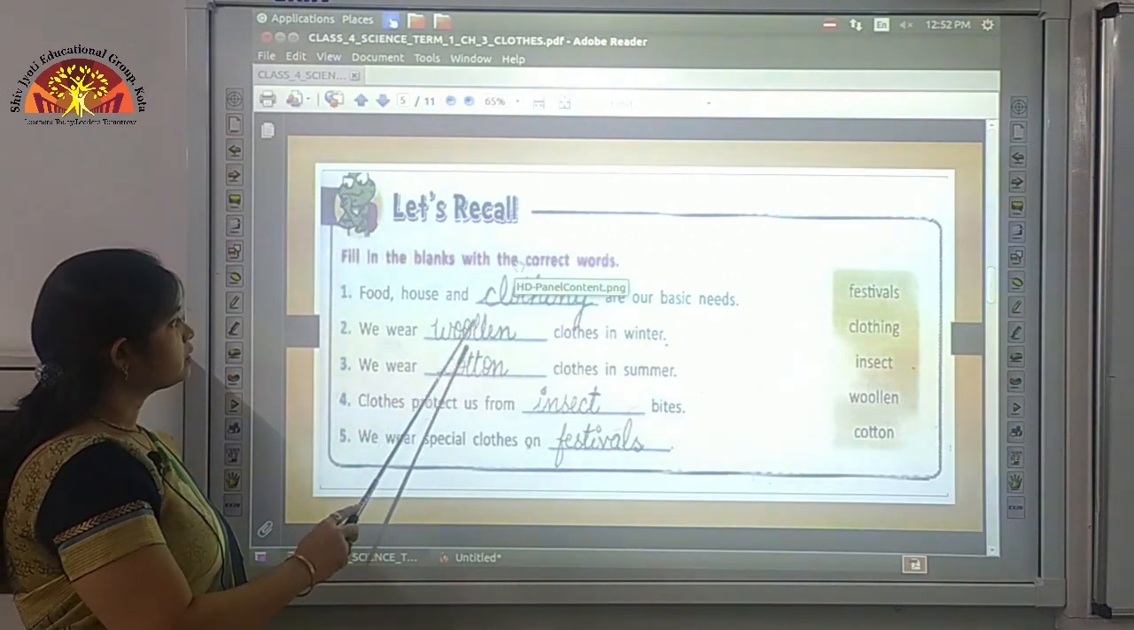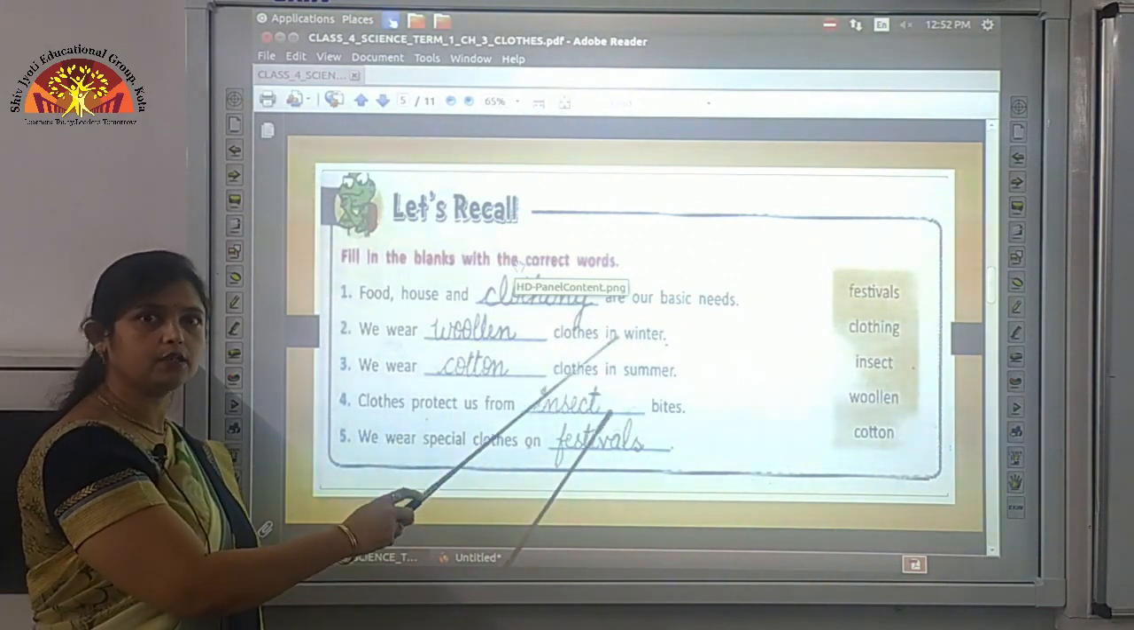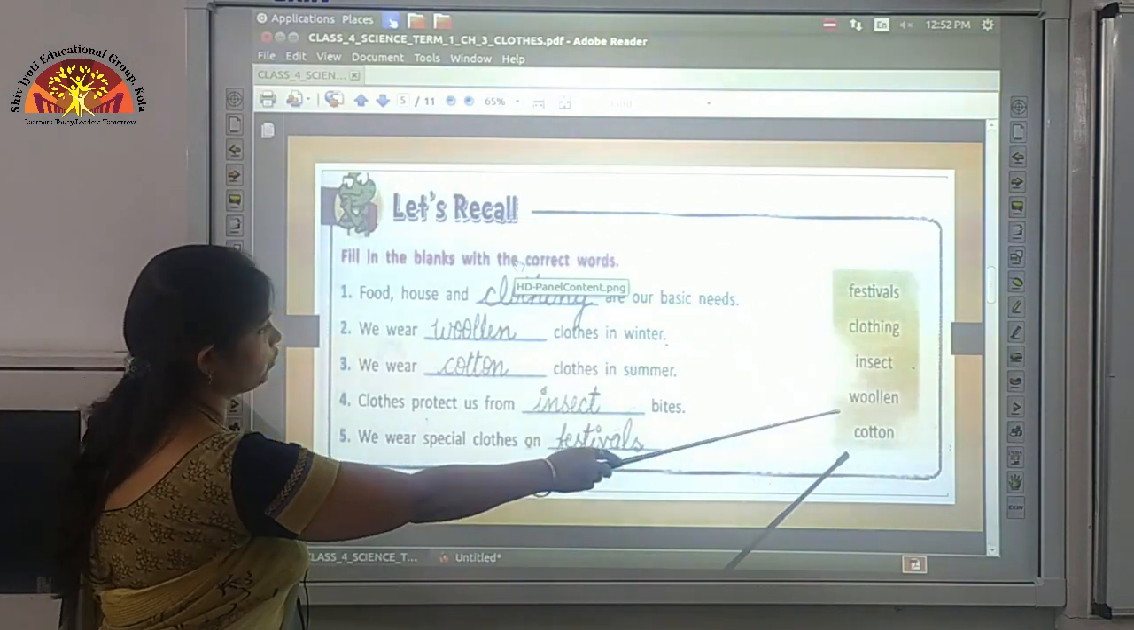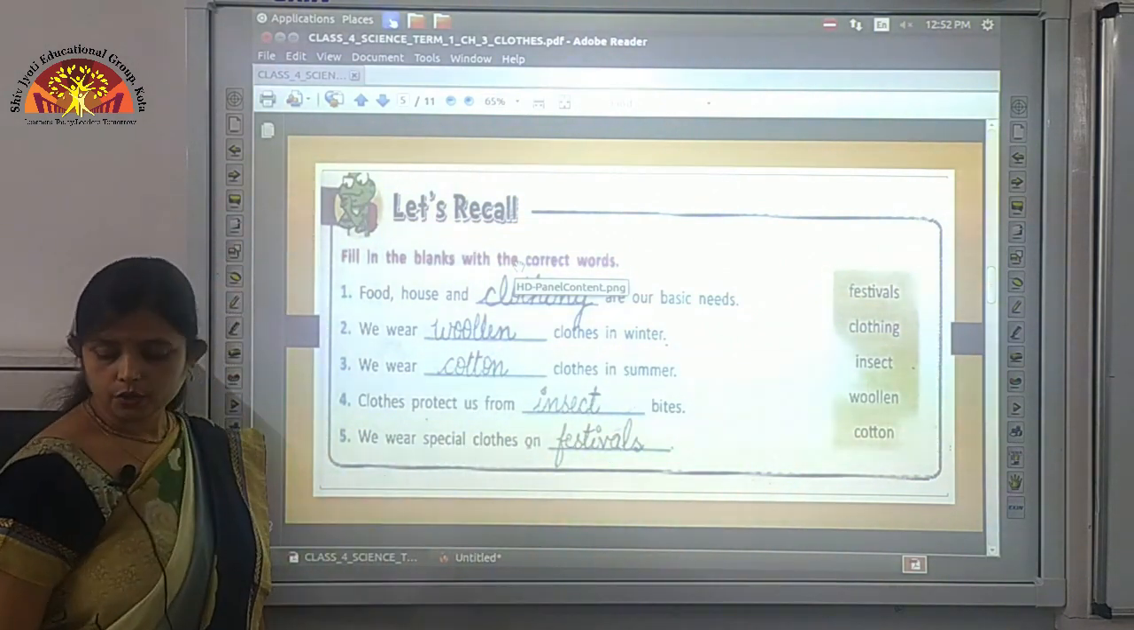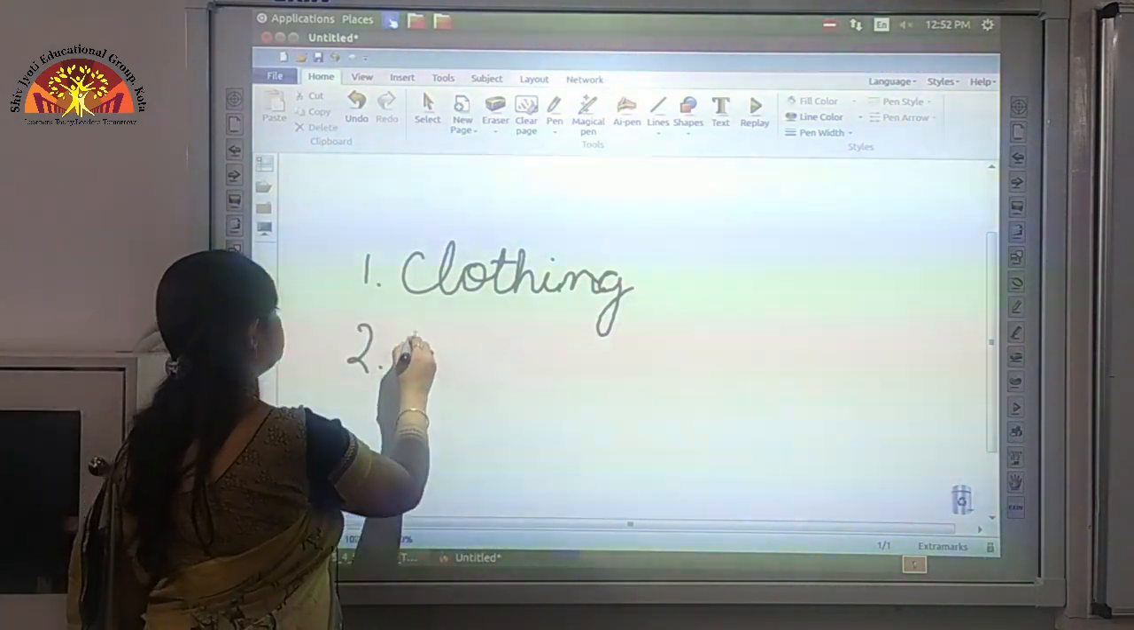Now we switch to the next one. We wear dash clothes in winter. In winter season we wear dark colored woolen clothes. So woolen will come over here. So here you have to write woolen in the second blank.